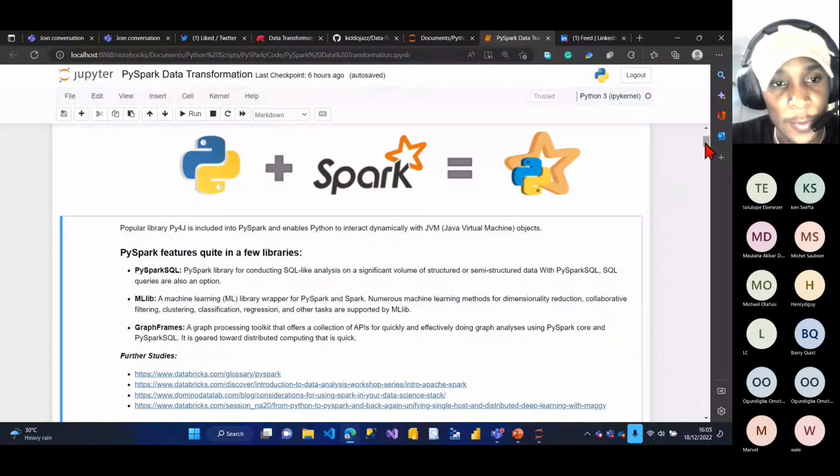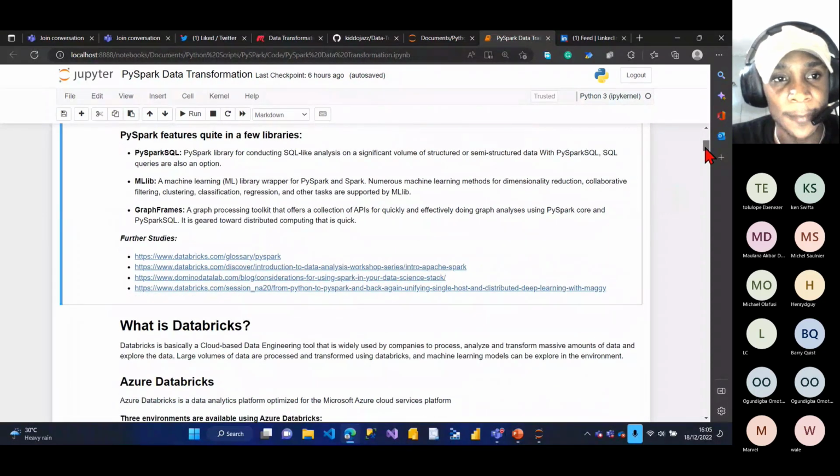So PySpark has some nice libraries, such as PySpark SQL. For some of you that are very comfortable writing SQL and the rest, PySpark will be your best bet. It also has a library called MLlib, which is used by people that use a lot of machine learning. It helps you do machine learning wrapped around PySpark and Spark itself.